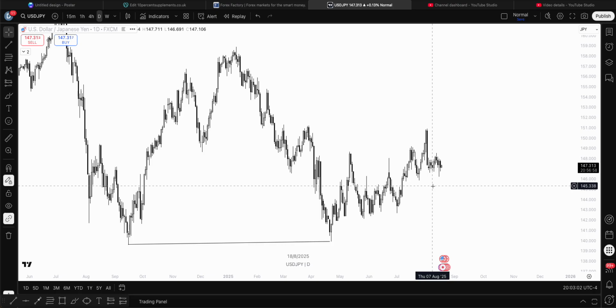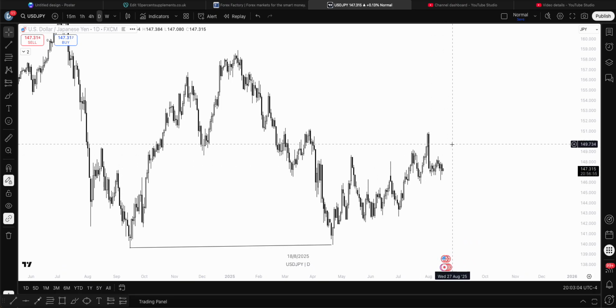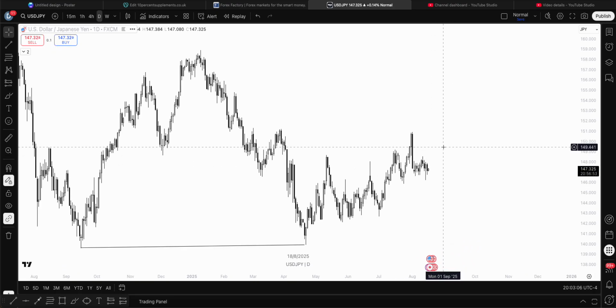There's no structure breaks. It's very consolidated over here. And in regards to entry, there's nothing we're looking for. Very similar to what we just said for the CHF. We need to see a change in sentiment. We need to see the Bank of Japan sort of talk about rate cuts, or maybe their tariff policy.